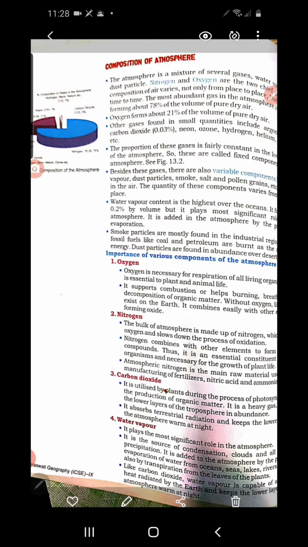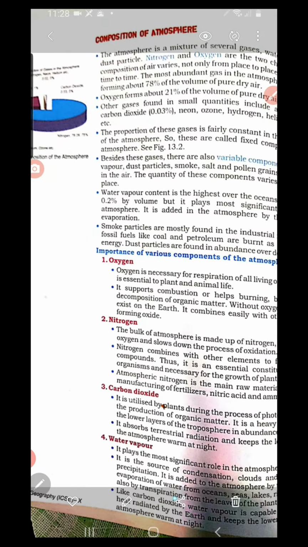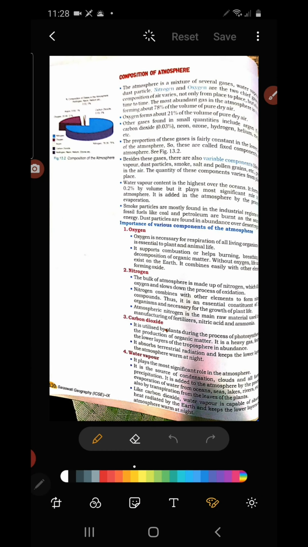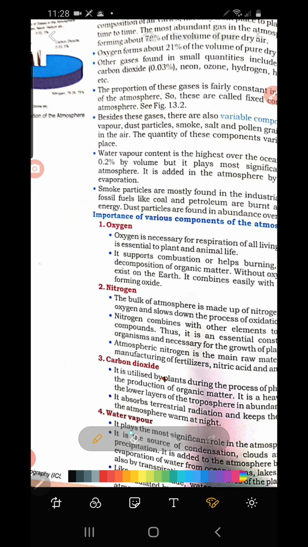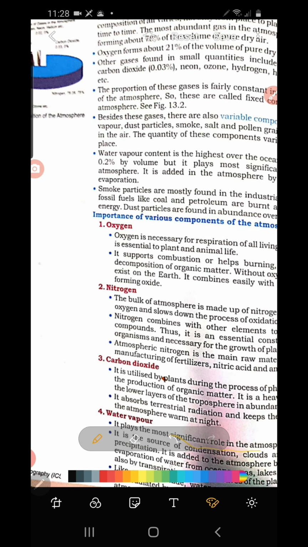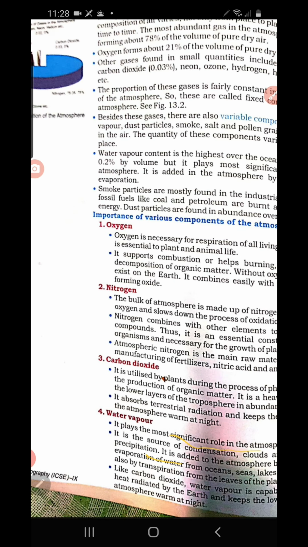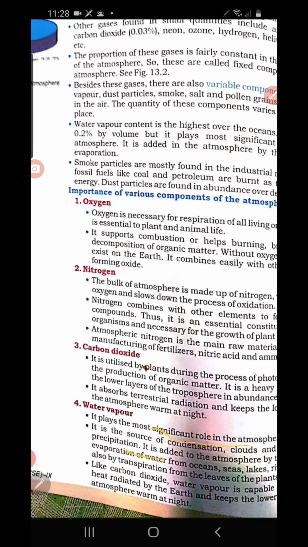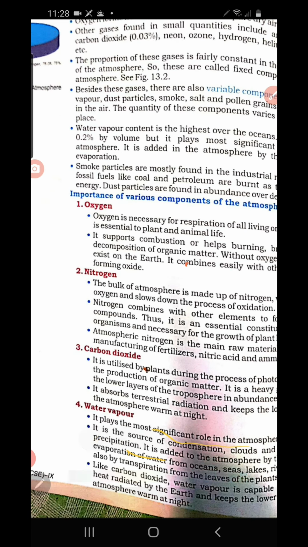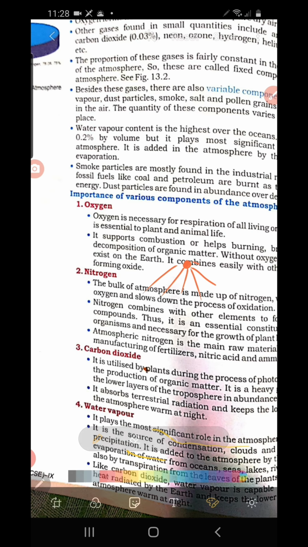Okay, the next we discuss is water vapor. When we discuss water vapor, which are the points? It plays the most significant role in the atmosphere. It is a source of condensation, cloud, precipitation, etc. During the daytime, due to the heat energy of the sun, what happens?